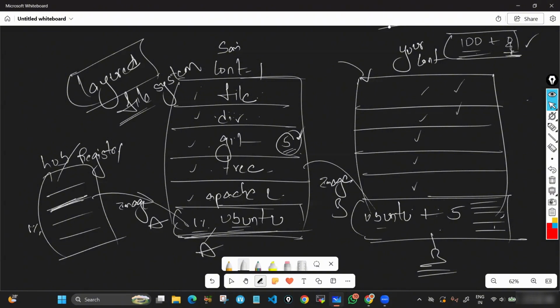If you want to uninstall Git, you can uninstall. If you want to install some other package, yes, you can install by going inside the container. That means when I share an image, from that you can create a container. By going inside the container, you can do whatever you want. You can add some additional package. You can uninstall existing package. You can create or delete existing files. But what you cannot do is modify the image as it is. Without creating a container, without going inside a container, you can't edit an image.